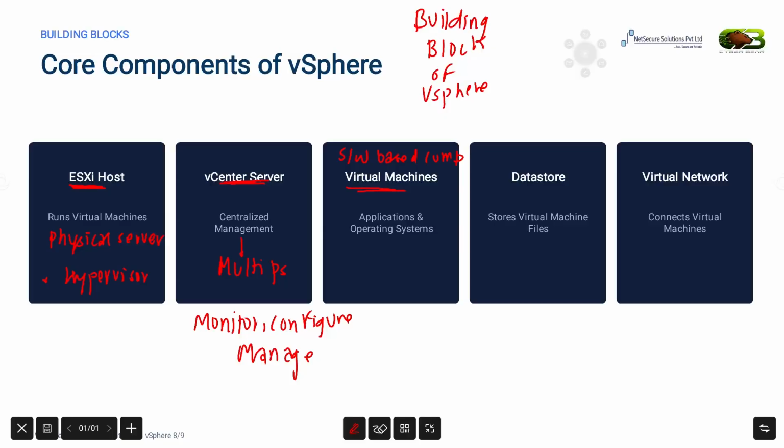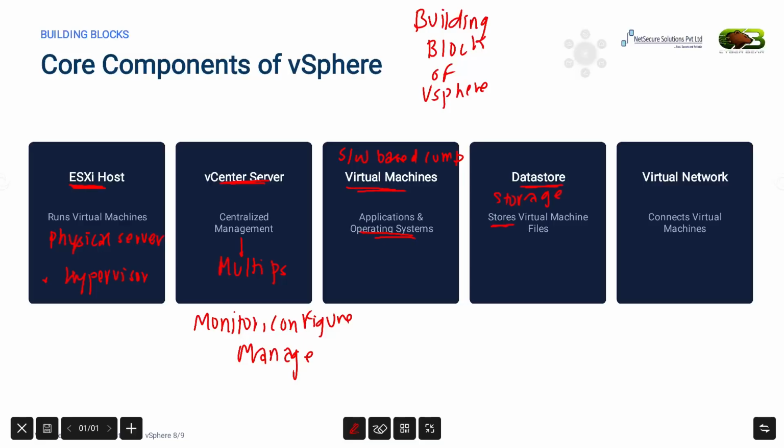The fourth component is the datastore. As the name suggests, a datastore is the storage location where VMware keeps all the virtual machine files. These files include the virtual hard disk, configuration files, snapshots, and other VM related data. Simply put, the virtual machines are the computers and the datastore is where all the data is stored.